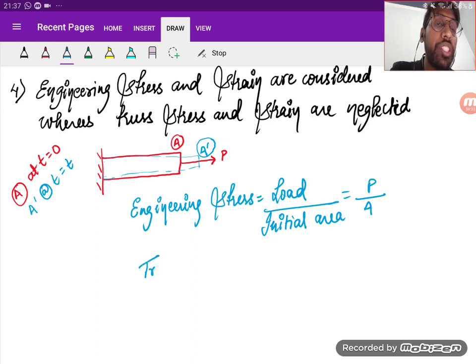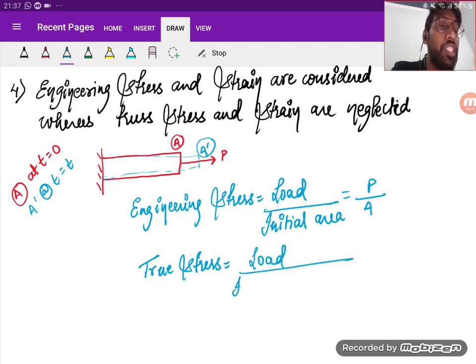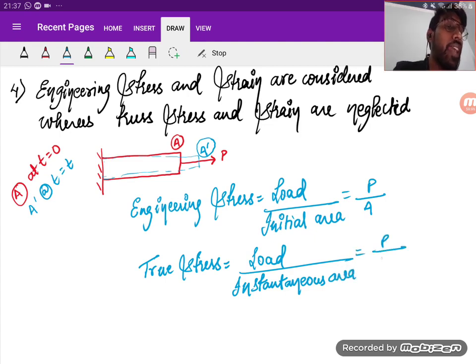And true stress is nothing but load upon instantaneous area. So the load is P and the instantaneous area is A dash.